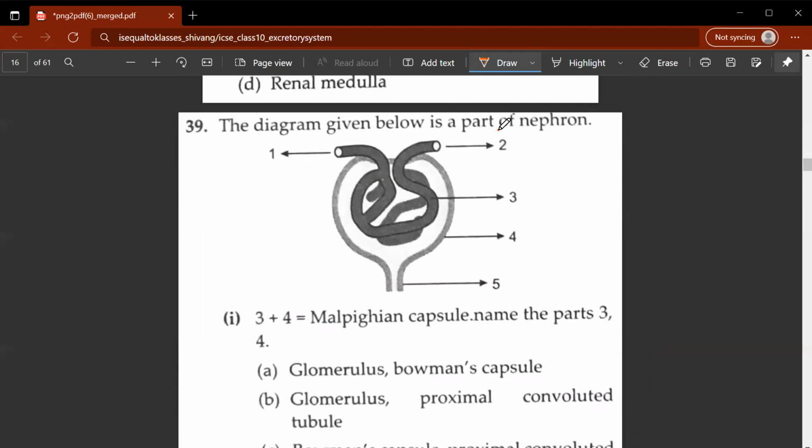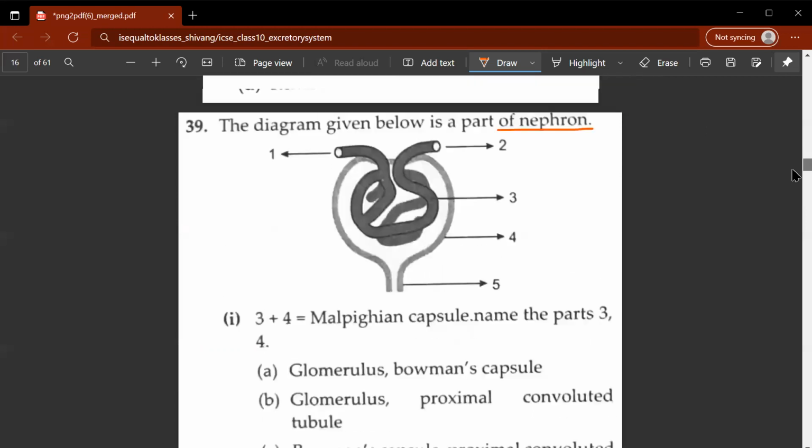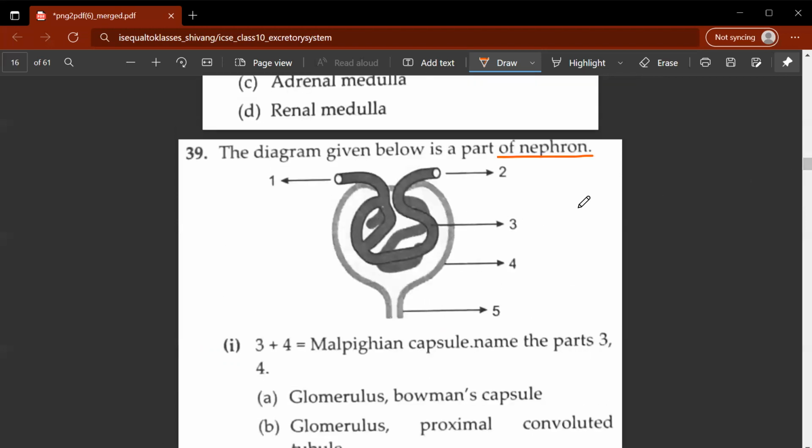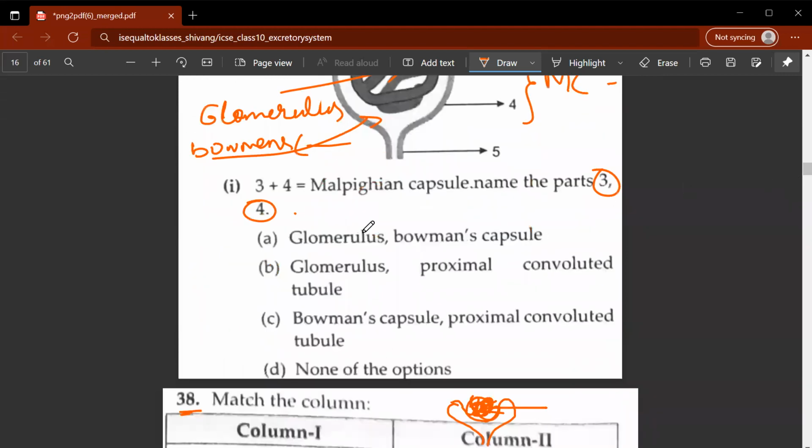The diagram given below is a part of a nephron. Okay, 3 plus 4 is equal to Bowman's capsule. Name the parts 3 and 4. So what this means is the parts labeled 3 and 4, they are collectively known as Bowman's capsule. And we have to name the parts 3 and 4. So as I said before, this jumbled up capillary tube is called the glomerulus, and this is known as Bowman's capsule. Okay. So the correct option in this case would be glomerulus and Bowman's capsule, A.